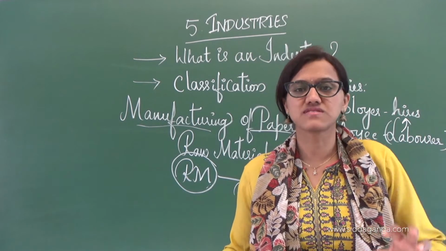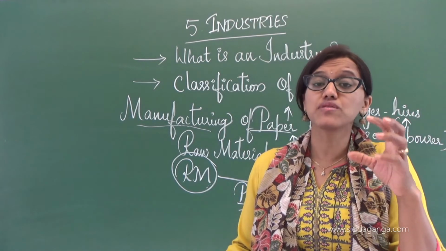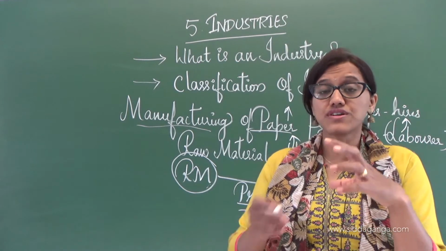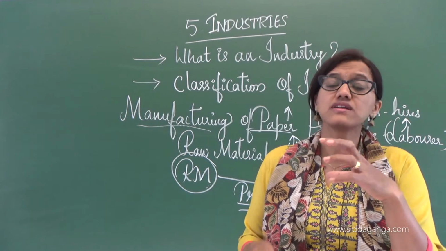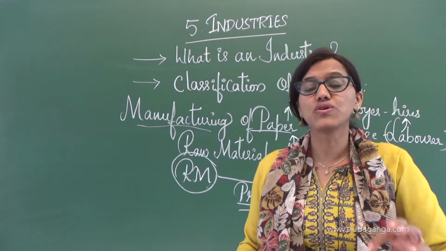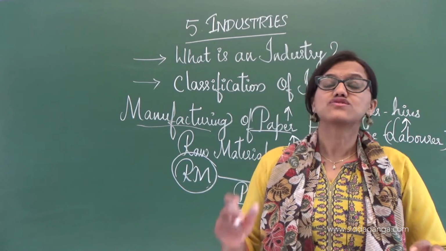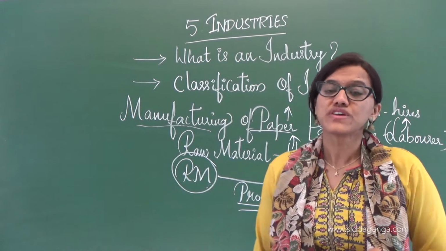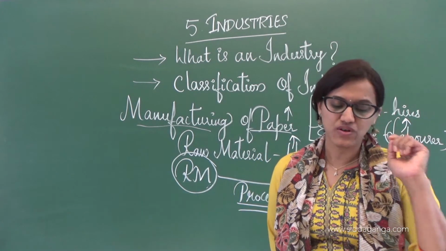So that is what is said here: the raw material does not have more value compared to the finished goods. Finished goods have more value and even utility, nothing but usage. As more papers are produced, definitely people use those papers. So this is how it has to go.